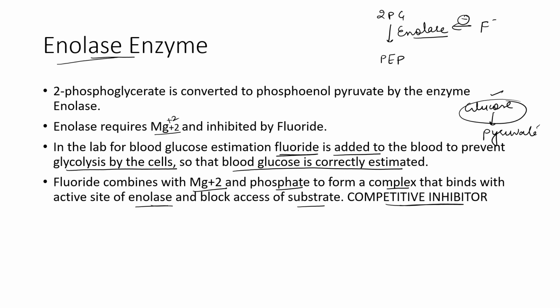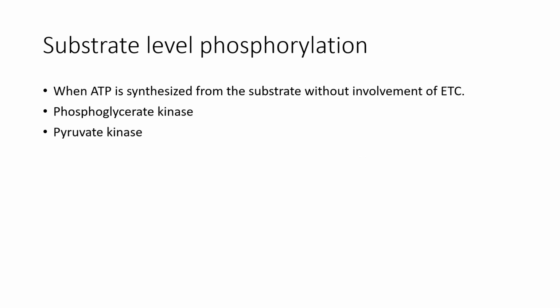This question is very important for viva purposes: why do we take the sample in a fluoride vial when we want to estimate the glucose? So the simple answer is fluoride inhibits the enolase enzyme, which is an enzyme of glycolysis. So glycolysis will stop and we can estimate the correct glucose. That's why we take the blood sample in a fluoride vial.